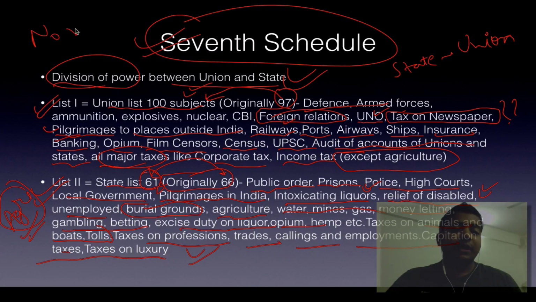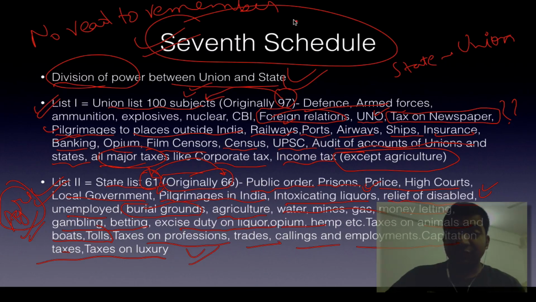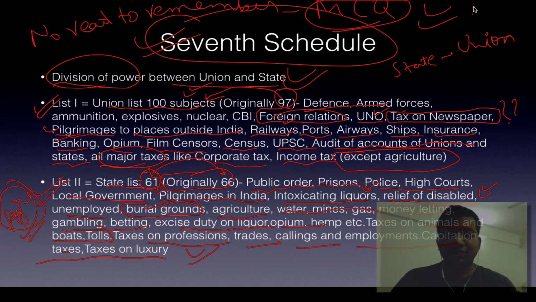No need to remember the entire list. No need to remember. They are just for fun purposes. But the important thing is, if one thing or the other comes up, you should be able to solve an MCQ. That is the whole point of this exercise. And you should have a general sense of what kind of items are present in the state list, and what kind of items are present in the union list and concurrent list.